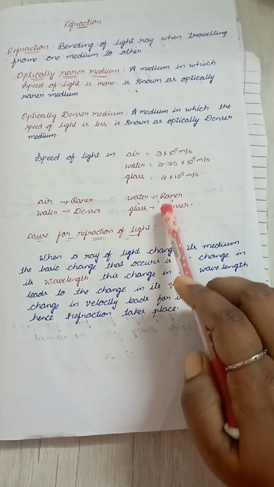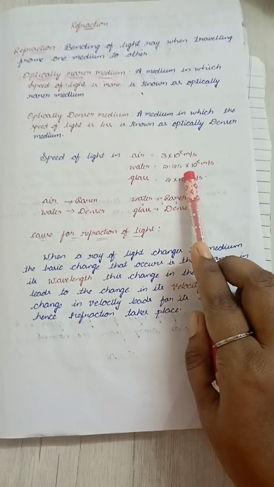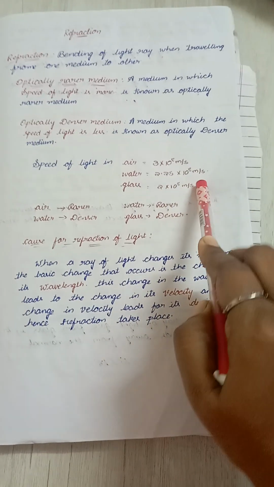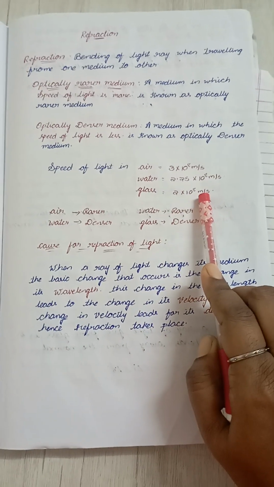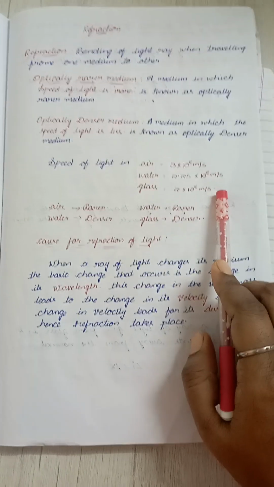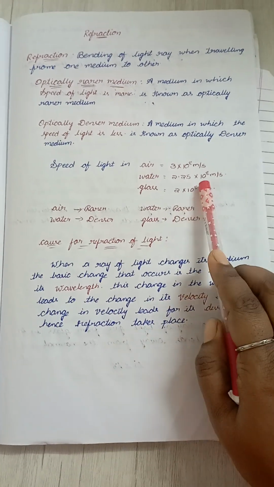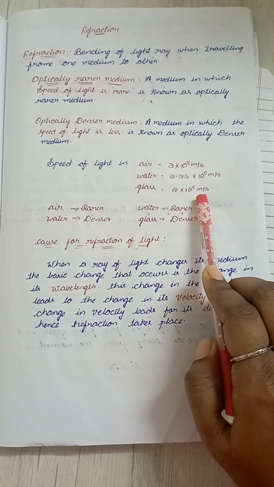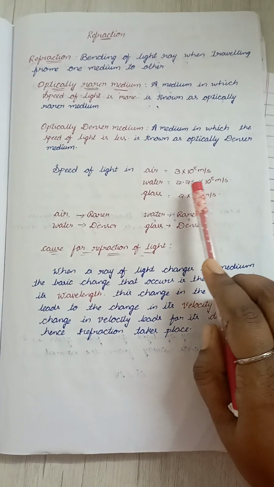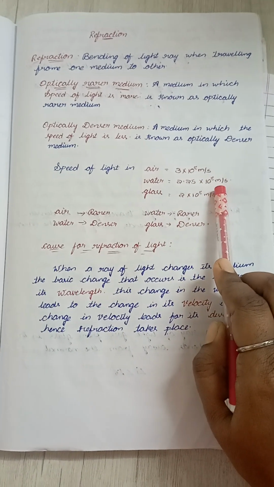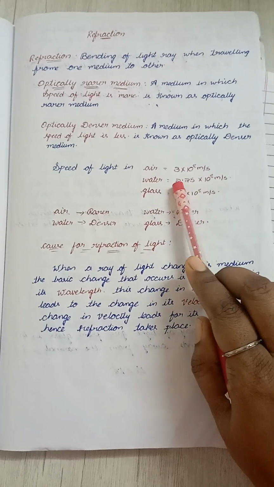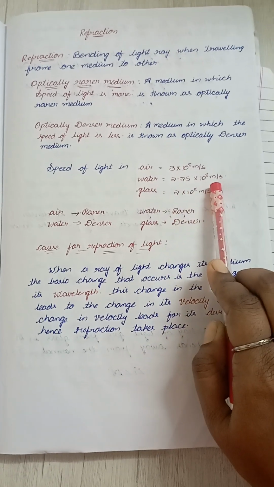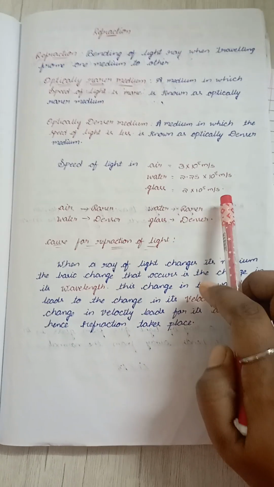Comparing water and glass, water has 2.25 × 10^8 and glass has 2 × 10^8. Which has the higher value? 2.25, so water is the rarer medium and glass is the denser medium.